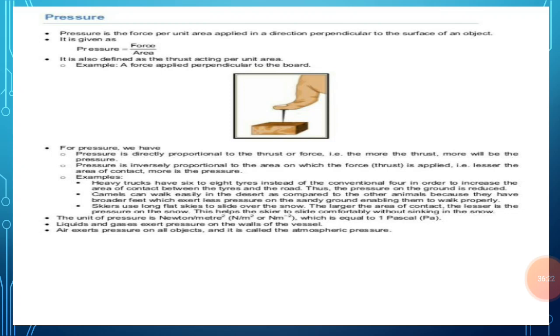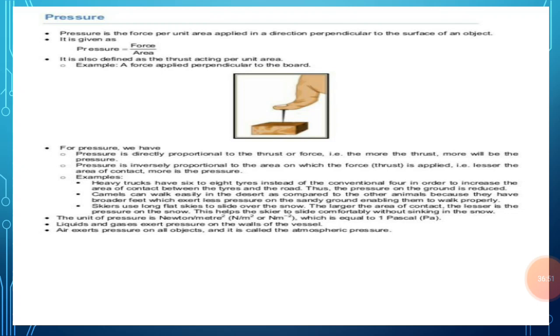The same force can produce different pressure depending on the area over which it acts. For example, when the force acts over a large area of an object, it produces a small pressure, and if the same force acts over a small area on the object, then it produces a large pressure. So we can say that the pressure is inversely proportional to area. With increase in area, pressure decreases, and with decrease in area, the pressure increases.